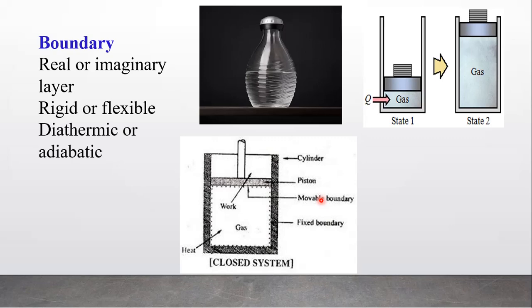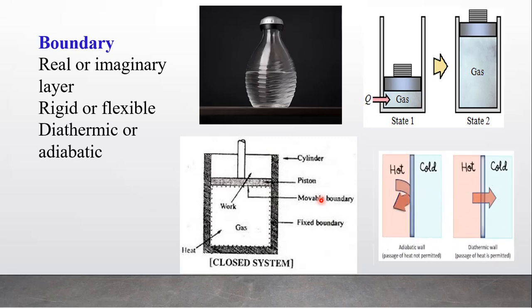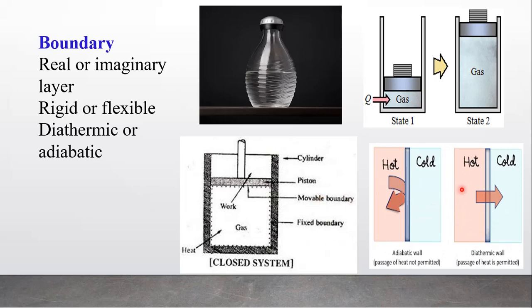Like that, this boundary may be diathermic or adiabatic. Diathermic means what? If the system can exchange heat with the surrounding, or the surrounding can exchange heat with the system, then it is called what? Diathermic boundary. And if the system cannot exchange heat with the surrounding, then such a boundary is called what?